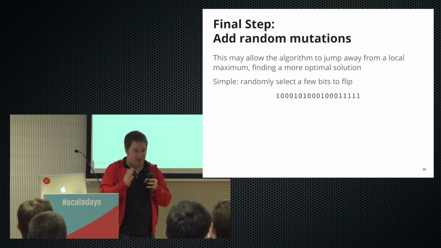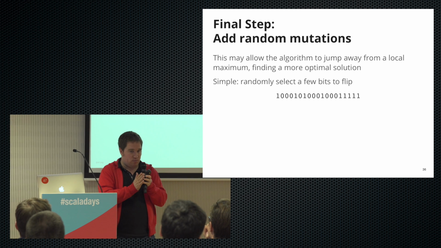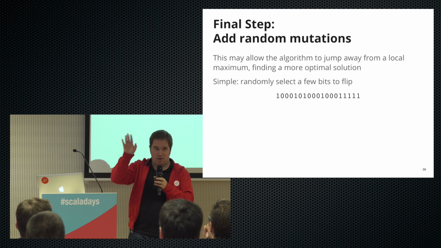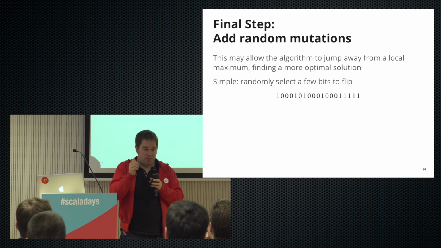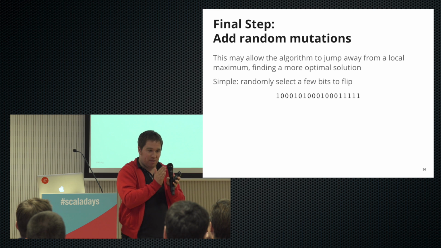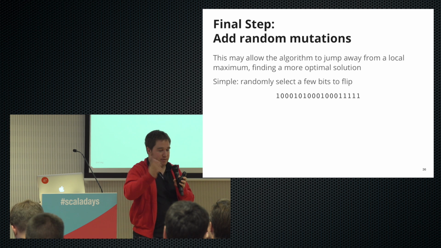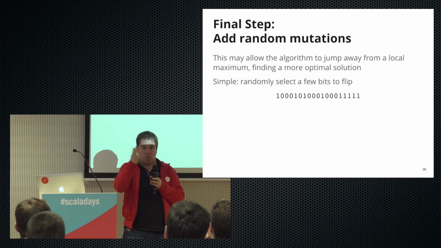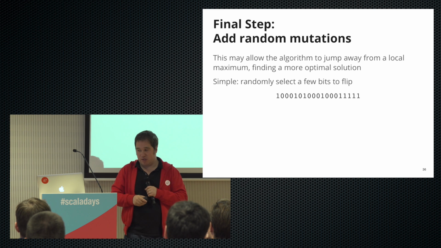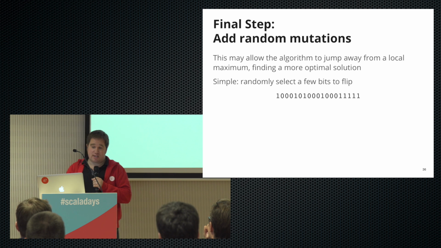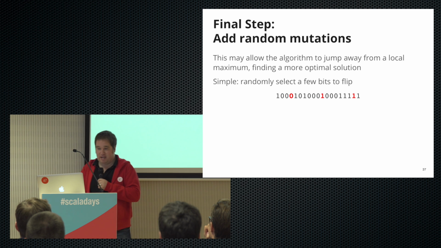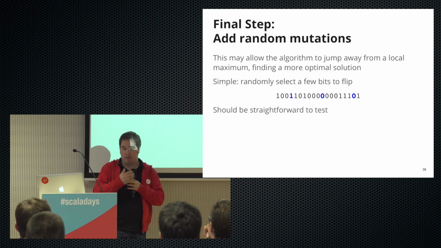So what happens here is that if our algorithm is iterating towards a point where it looks like we're quite strong, this might be a local maximum, and there might be an even stronger point somewhere else in our solution space. And so if our population is, for some reason, quite biased towards a particular solution, we might be missing out. And so we'll just throw in some random bit flips or mutations, and that might take us away and maybe put us closer to an even more successful goal. And so we'll just simply randomly select a few bits to flip. So we pick 3 here, and we flip them around, and this is our new chromosome. And then another thing to mention here is that maybe we don't always want to do this.